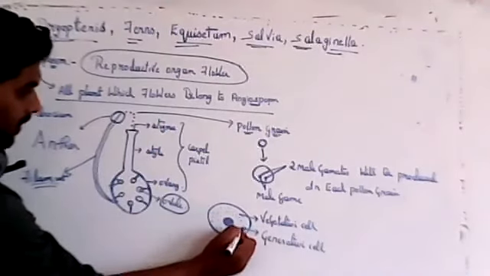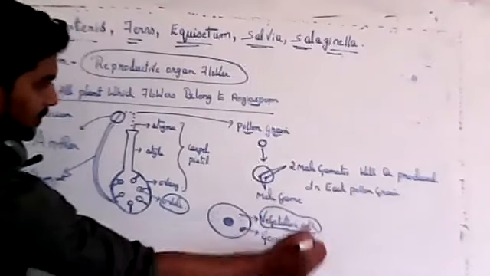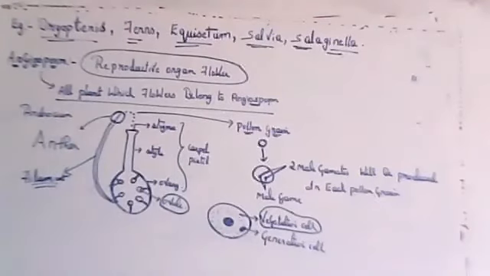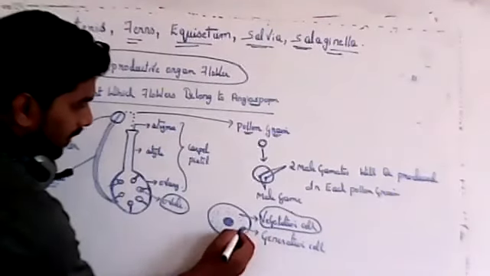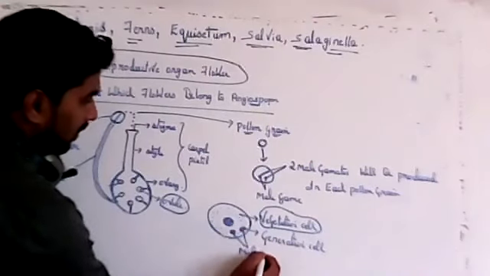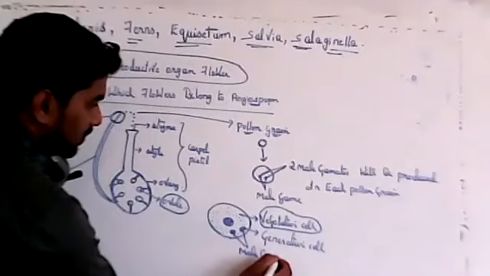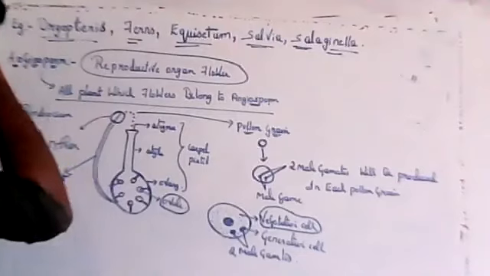Okay, so inside pollen grain, first there will be vegetative cell, then vegetative cell will divide and give rise to a generative cell. Now this vegetative cell, vegetative means veg, which will provide food. So the cell which provides food is called as vegetative cell. Now generative cell will divide and give rise to two male gametes. So just two male gametes will be formed finally inside.